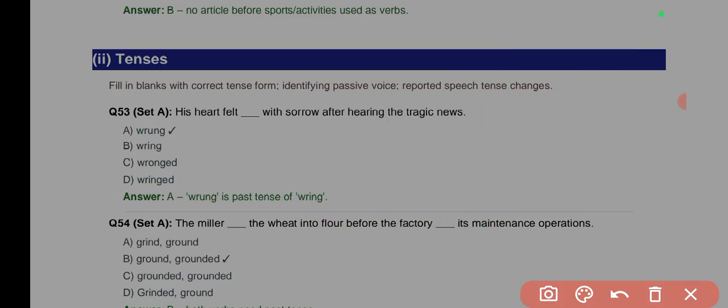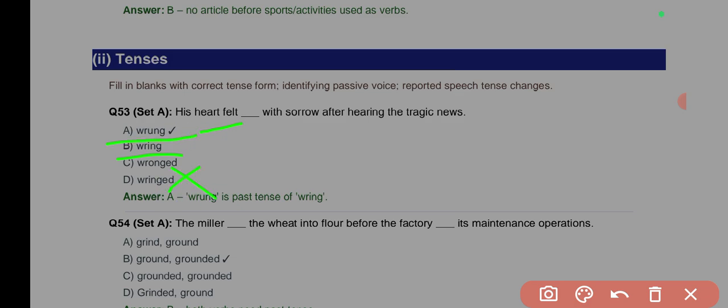Now to wring here is to feel like a crushing. To say his heart felt wrung is that his heart felt a crushing pain and excruciating pressure, as if it was being compressed. That's the meaning of wring in there. So it will not be ring here because the past tense is felt.